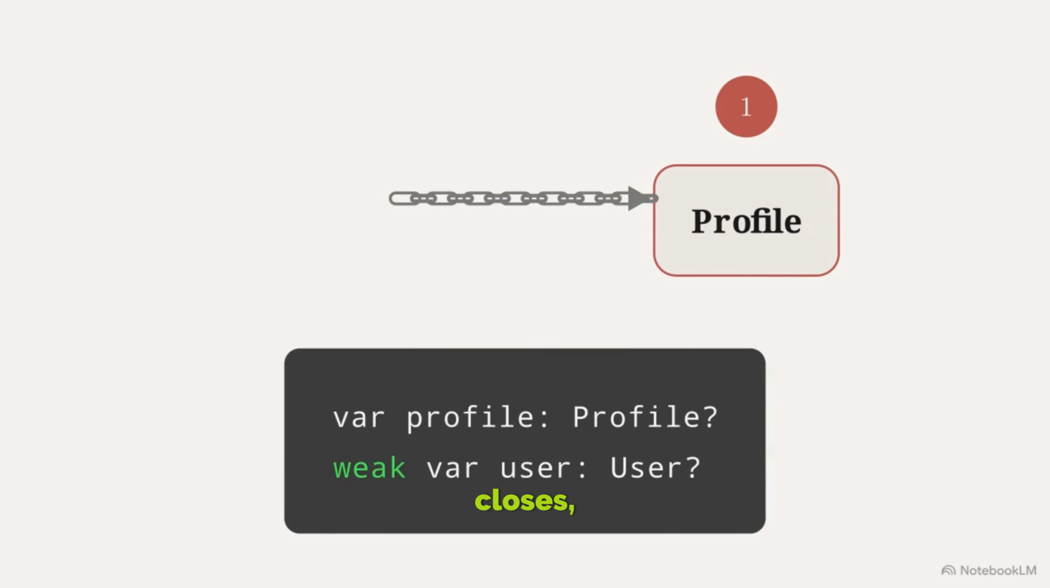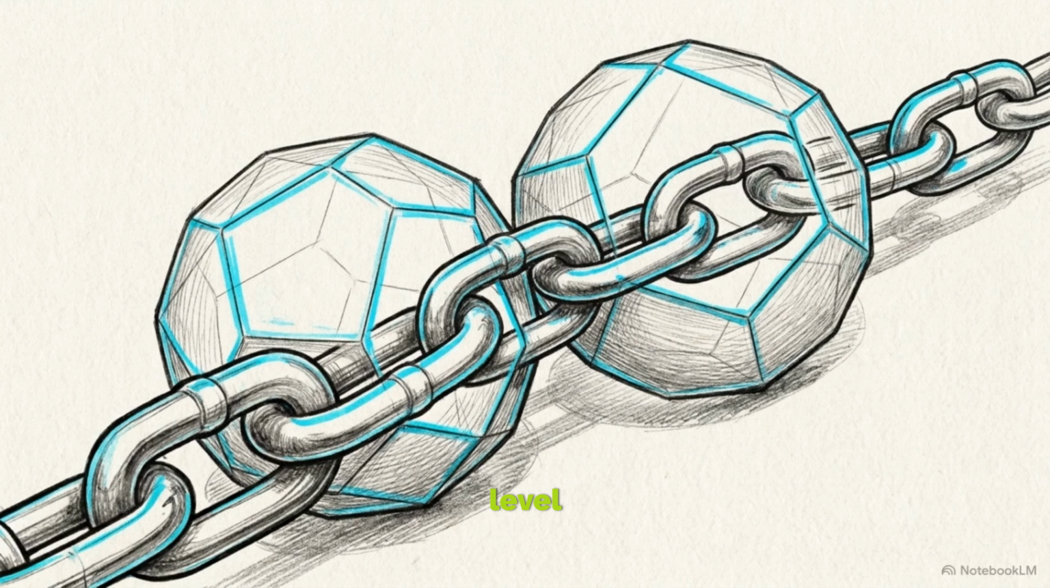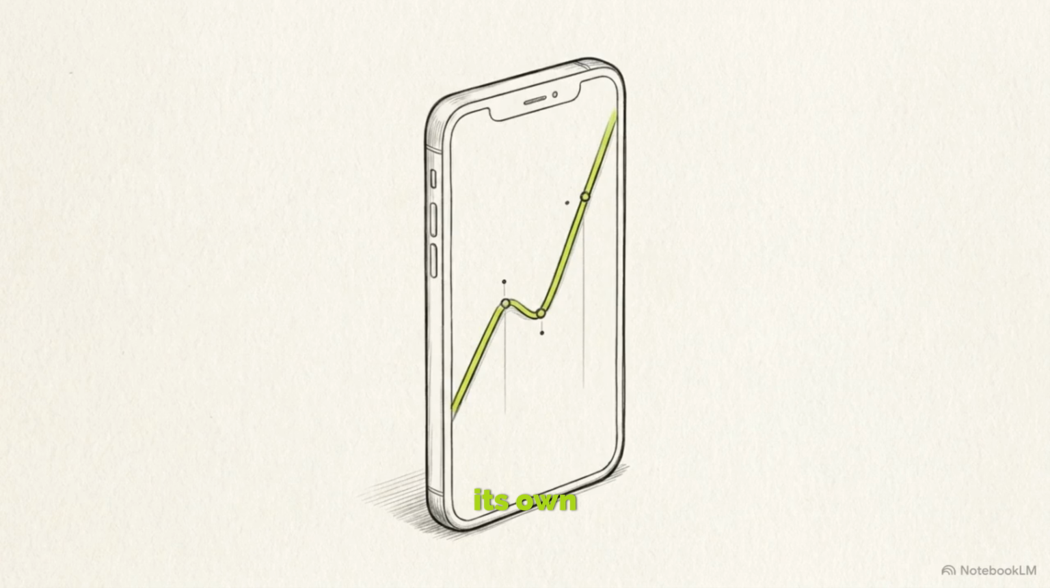Now, when the screen closes, the user's count drops to 0 and it dissolves. With the user gone, the profile's last remaining connection is severed, and it is also reclaimed by the system. Engineering at this level isn't just about how components connect, it's about deliberately architecting how they detach. Mastering memory saves an app from collapsing under its own weight.